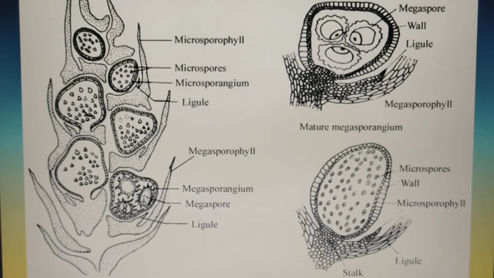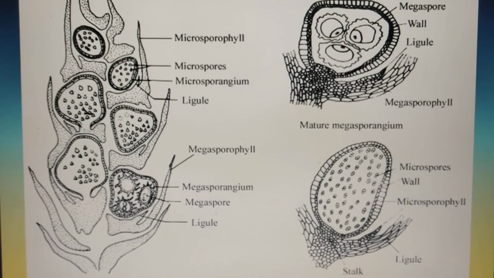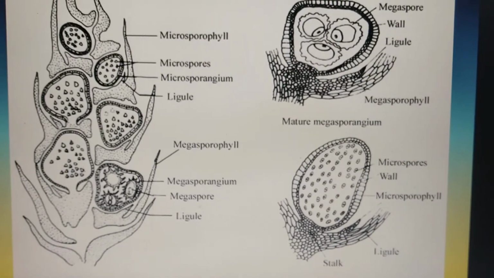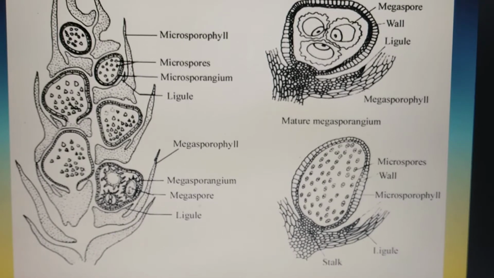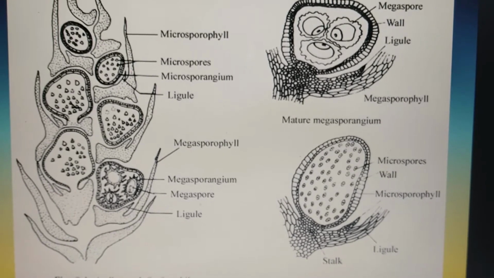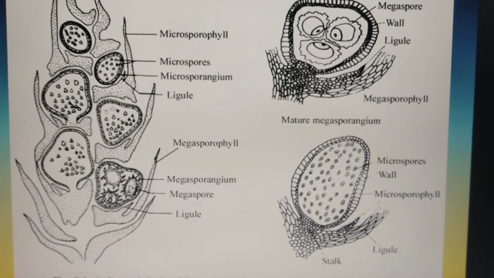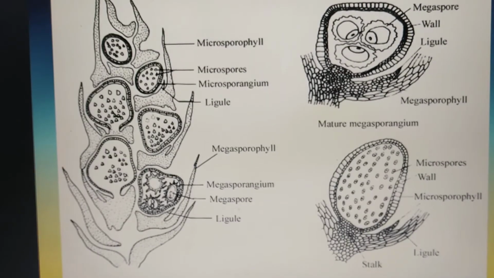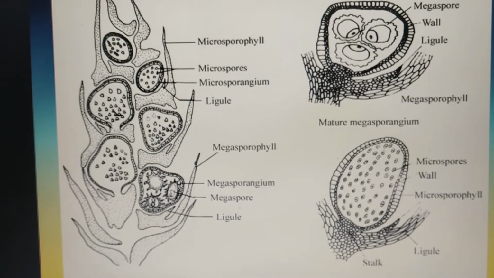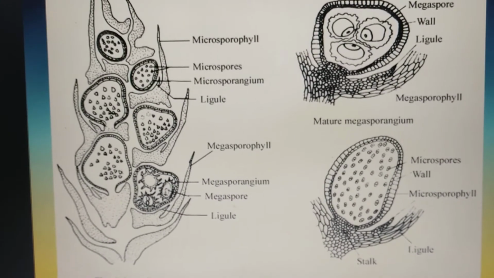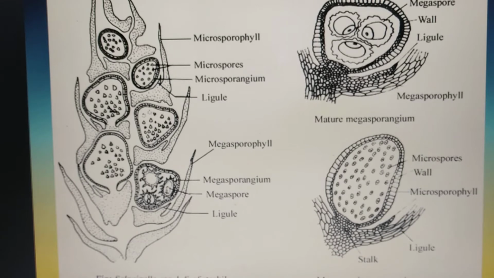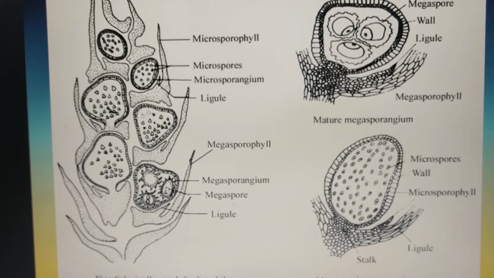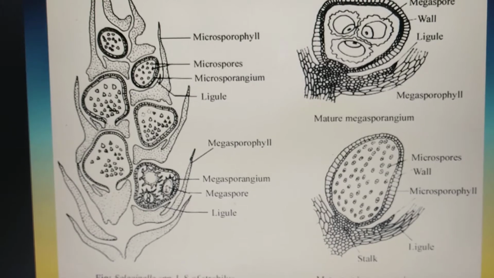Now, here is the structure of Selaginella: a longitudinal section of the strobilus has been prepared, and on the right-hand side you can see the structures of the mature megasporangium and mature microsporangium. The microsporangia are usually small, stalked, oval and varying in shape.